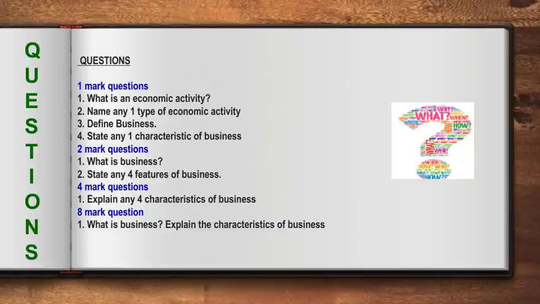8 mark question. What is business? Explain the characteristics of a business. Now, we know that we have 6 characteristics of a business, which means you're going to get 6 marks for that. Balance 2 marks is going to be towards what is a business. That means you have to explain what is a business for 2 marks, and the balance 6 marks is for the characteristics. So that's how your marks are going to be allocated.